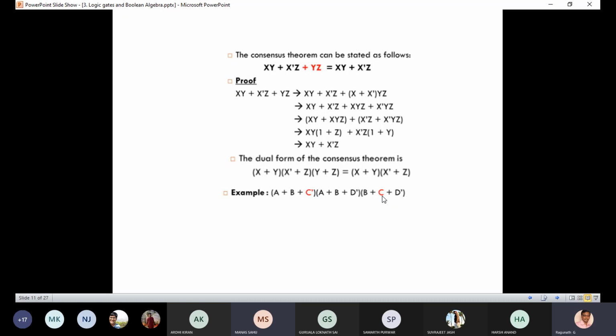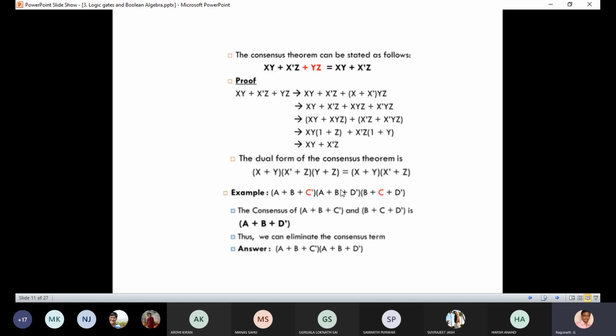Look at it. Okay, a plus b is y or z? Z, we can say, because c dash is x. a plus b is z. And what is the y value? b plus d bar. Yes or no? Can you hear me? Okay, so y plus z is given here. Now this yz term can be omitted. We can omit the second term.